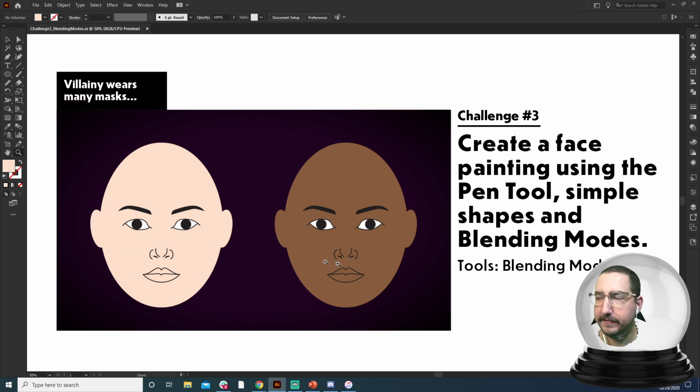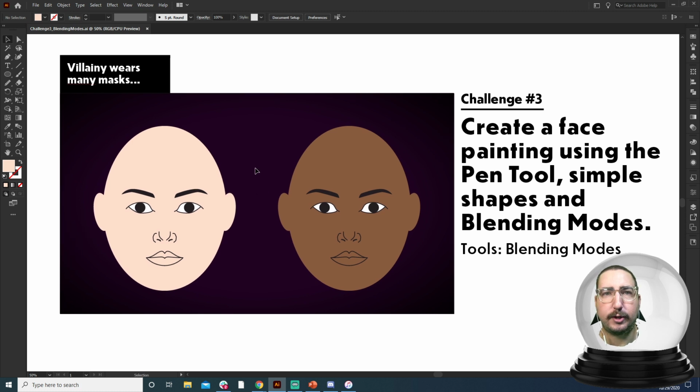We've got some plain faces. If any of you have done anything with theater, this probably looks familiar to you. And villainy wears many masks. If anyone knows where this quote is from, let me know in chat. Today we will be creating a face painting using the pen tool, simple shapes, and blending mode. And we have two different faces here because blending modes are all about interacting with the values that are below them. So think of adding blending modes as we have our face, right?